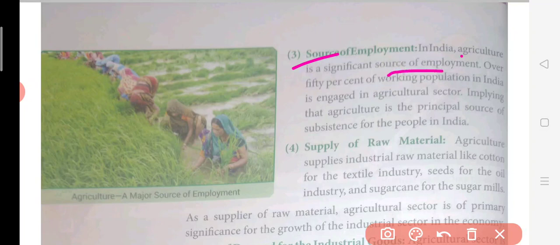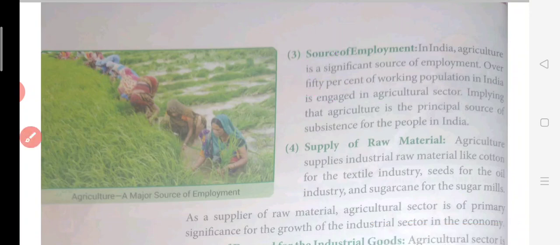Especially in rural areas, we can see that people are working in the agriculture field, maybe their own, or they are self-employed, or they are working in somebody else's field, but at the end of the day they are getting employment in the agriculture sector. Over 50% of the working population in India is engaged in the agriculture sector. The data is very important here. So remember this: 50% of the working population in India is engaged in the agriculture sector.